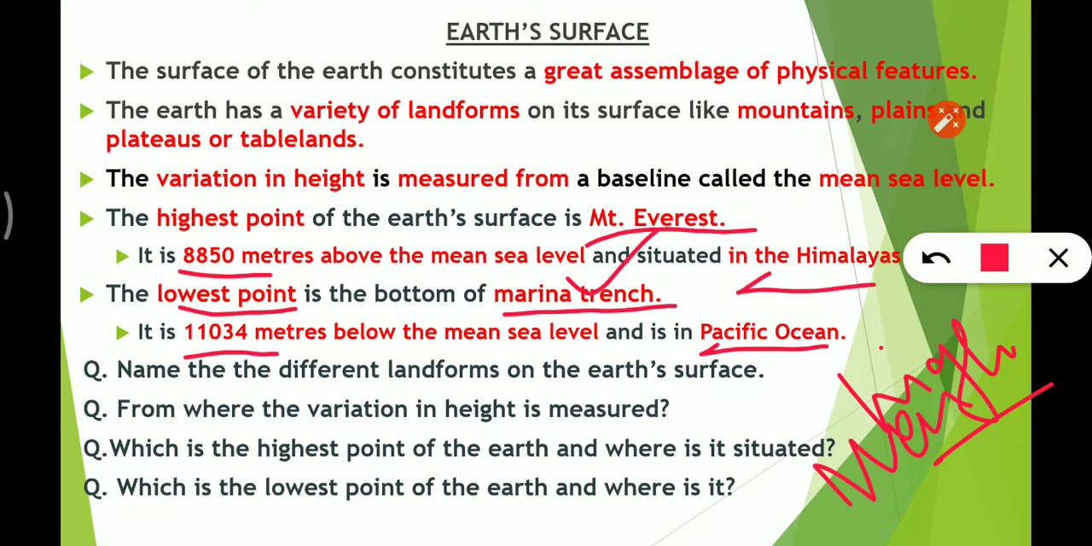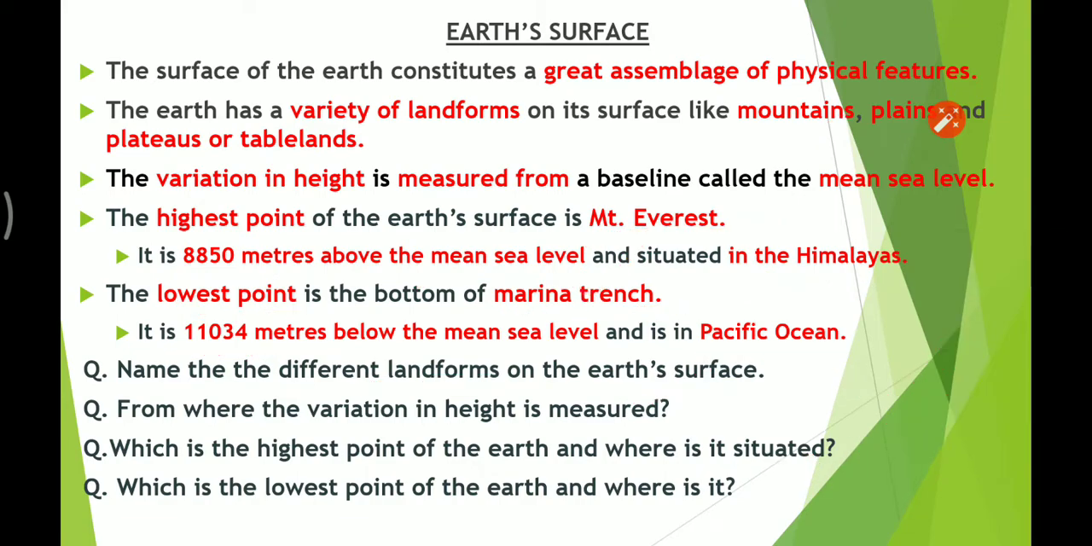Now the questions that you have to attempt are: name the different landforms. They are mountains, plains, plateaus. And from where is the variation in height measured? It is measured from the mean sea level. Which is the highest point of the earth? It is Mount Everest, and where is it? It is in the Himalayas. Which is the lowest point of the earth, and where is it? It is the Mariana Trench, and it is in the Pacific Ocean.